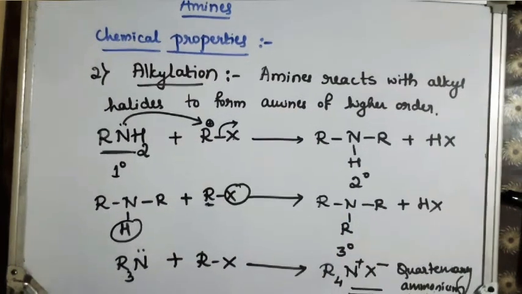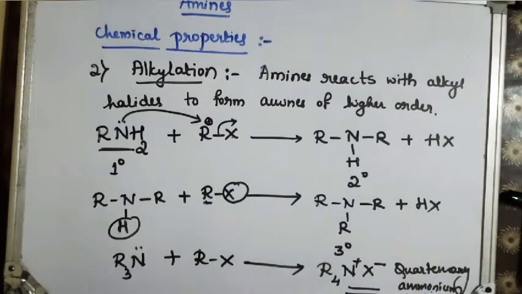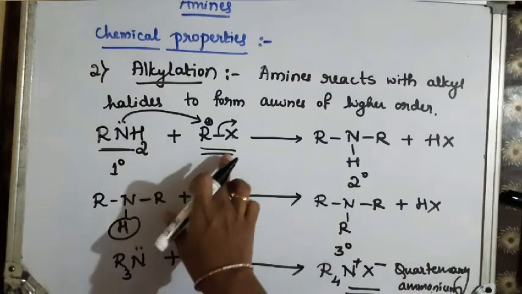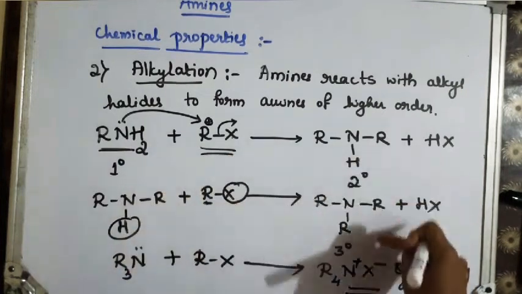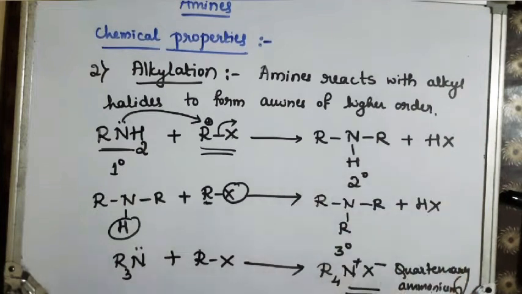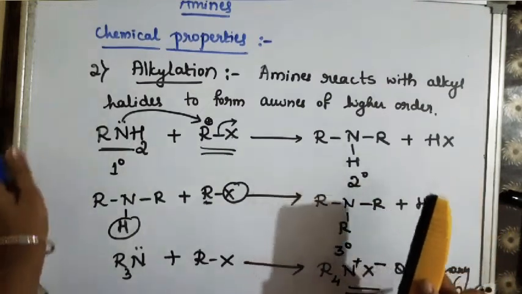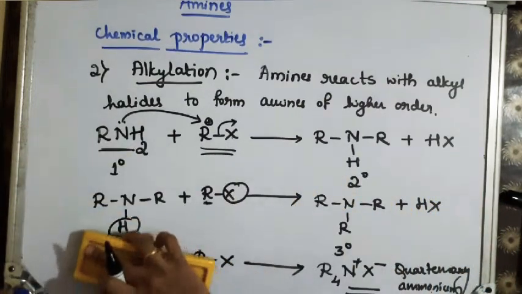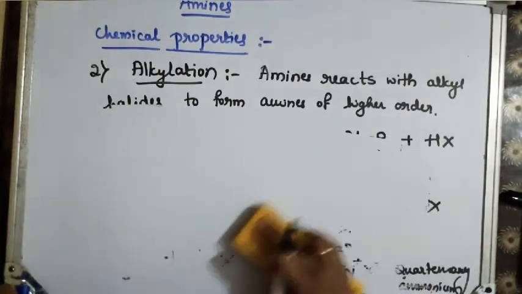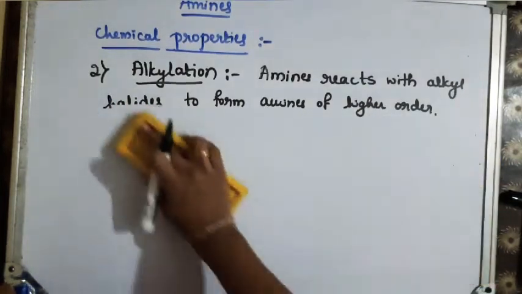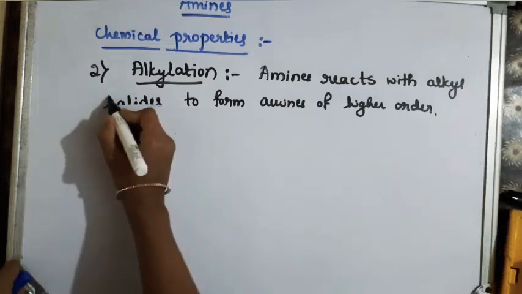So many reactions, or we are getting this mixture of products, only when we have alkyl halide in excess. When we have alkyl halide in excess, we are getting this reaction continuously. We are getting different products, different amines. Okay. So this is the general reaction, how the alkylation takes place in case of amines. If I write an example here, in place of R, put any alkyl group, you can get the example.